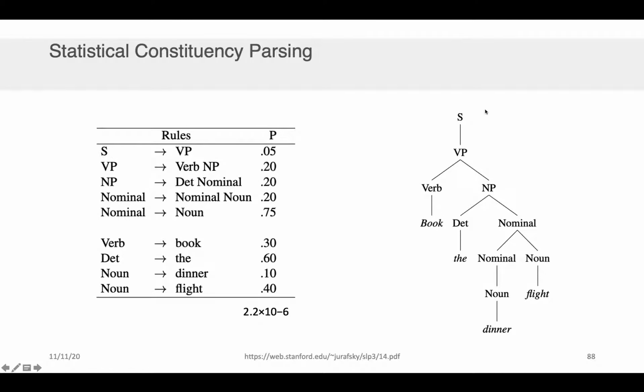So we'd say, okay, what does this parse tree imply? It says that I have a sentence consisting of a verb phrase, and I could go back to the rules that we had specified and say the probability of that is 0.5. And then I could say, now I have a verb phrase consisting of a verb followed by a noun phrase, and the probability of that is 0.2. So I multiply these two probabilities. And I continue following this all the way down the tree, each time multiplying out the probabilities until I get a final very, very small probability.